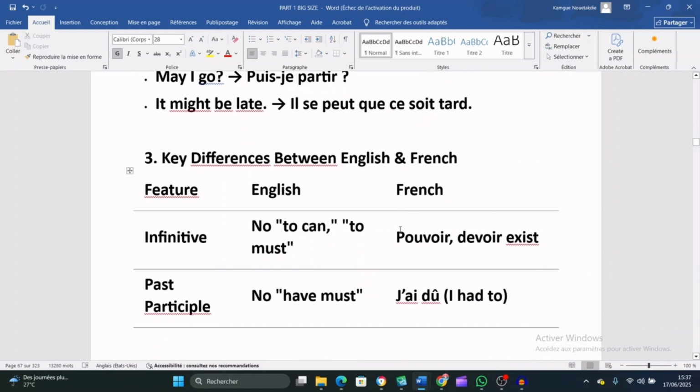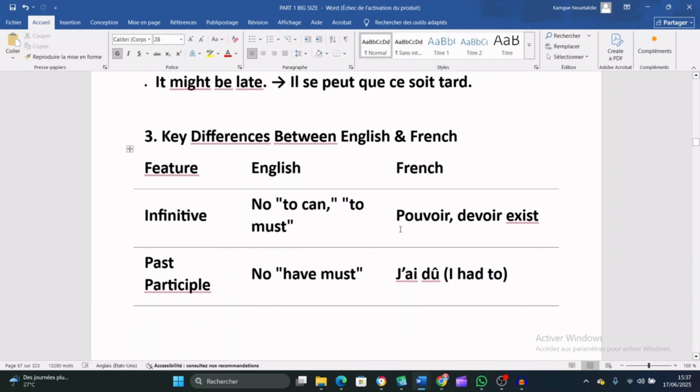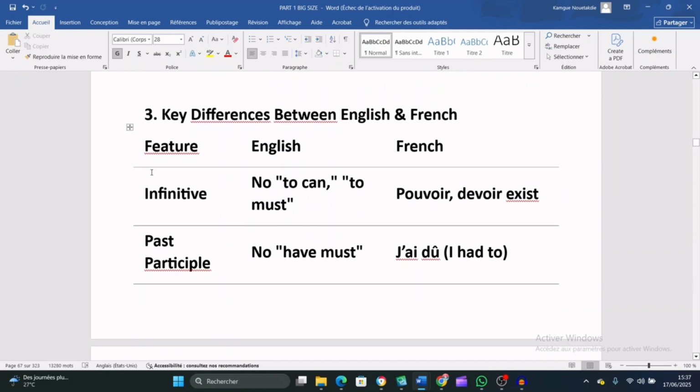Let's see now some key differences between English and French. Infinitive. In English, as we said, you never say to can, you never say to must. What about French? Must and can mean pouvoir, devoir.